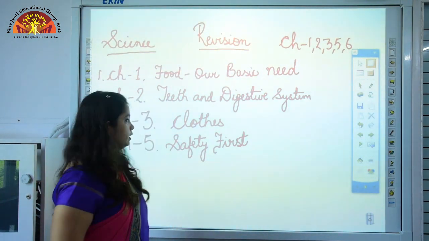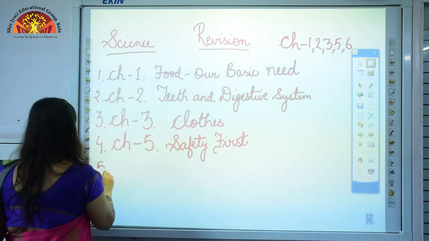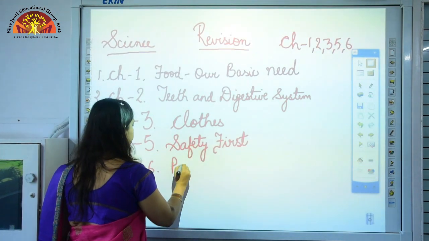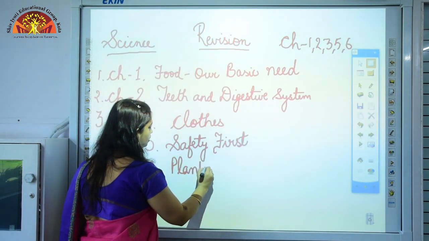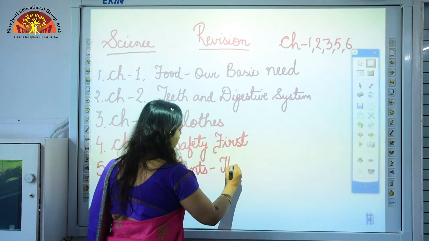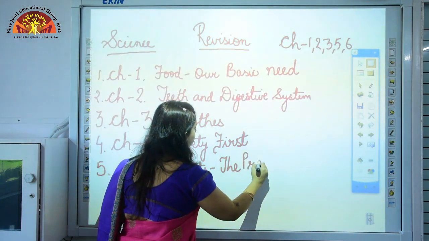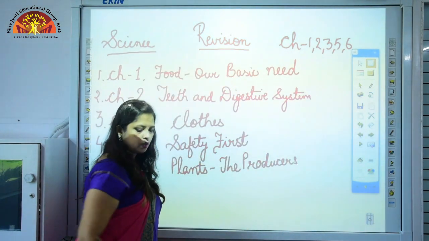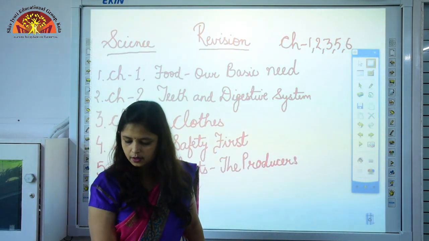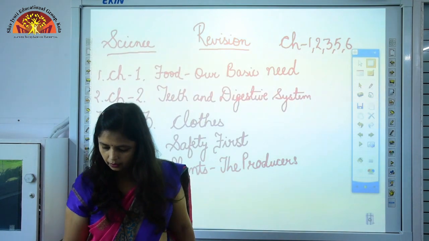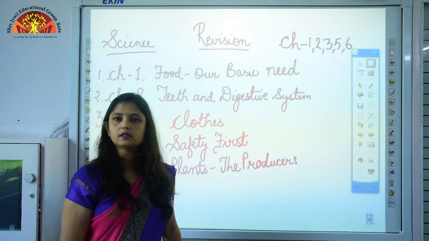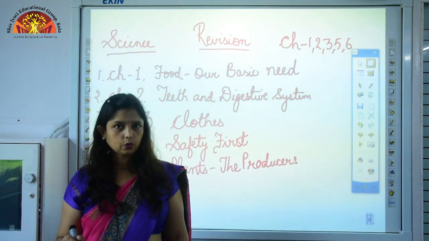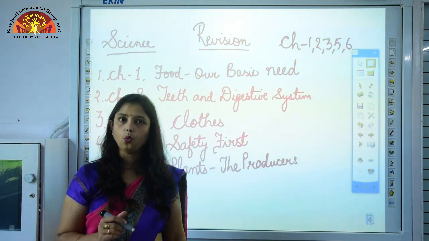Now we come to the next, that is chapter number 6. Plants, the producers. Okay. So students, it's given on page number 47. Plants, the producers. So students, green plants are called producers because they can make their own food.